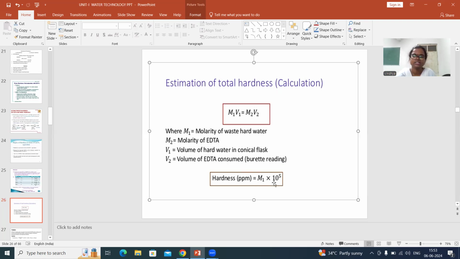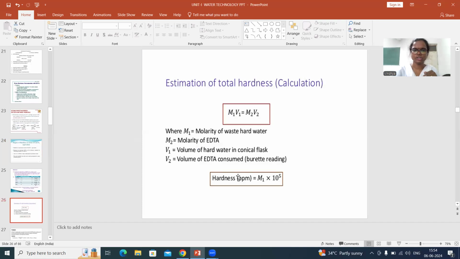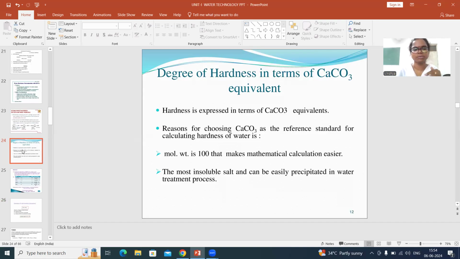So that is 1000. And again, you should multiply it with 100. Why? Always the hardness of any water sample should be calculated in terms of calcium carbonate equivalence. That is a rule. So in order to convert whatever molarity you got here in terms of calcium carbonate equivalence, you have to multiply it with 100, because 100 is the molecular weight of calcium carbonate.